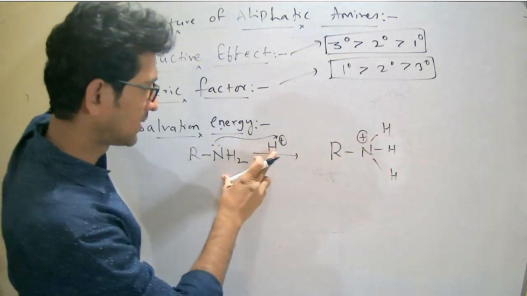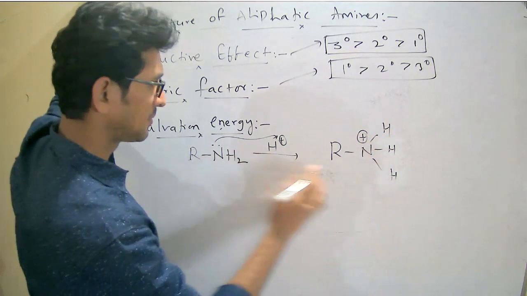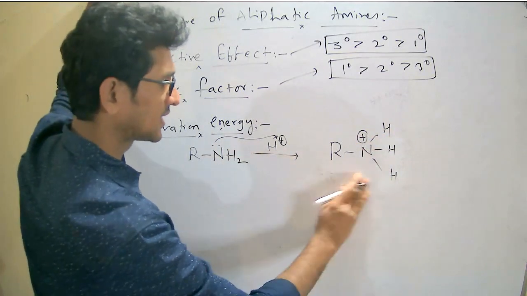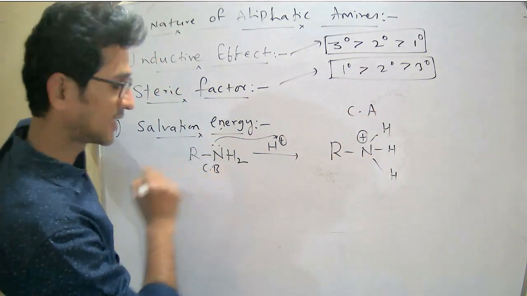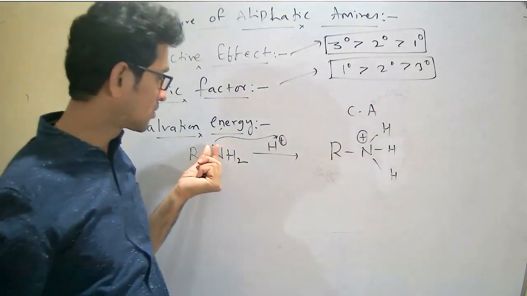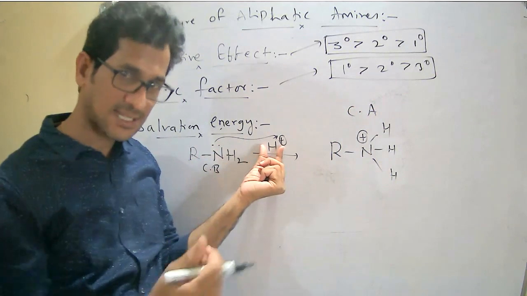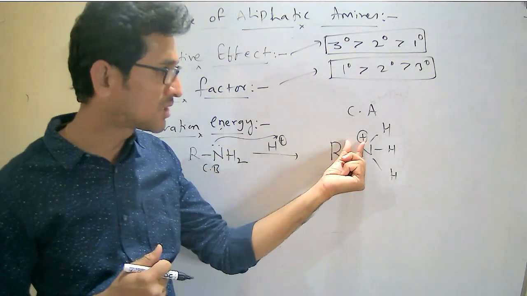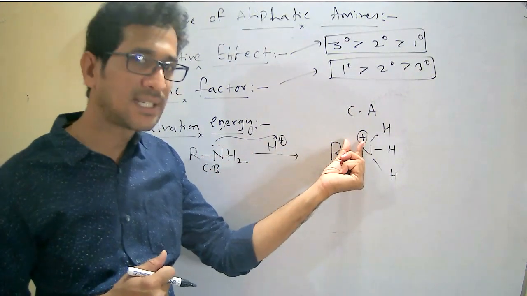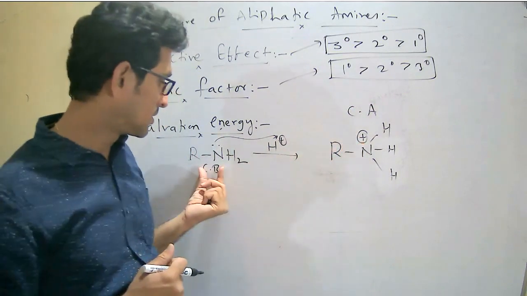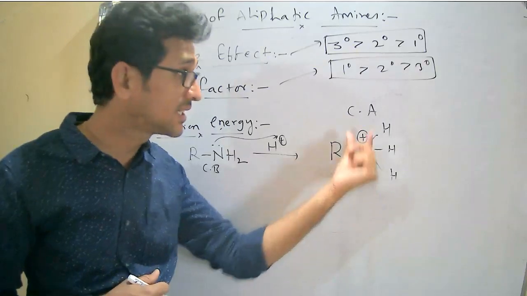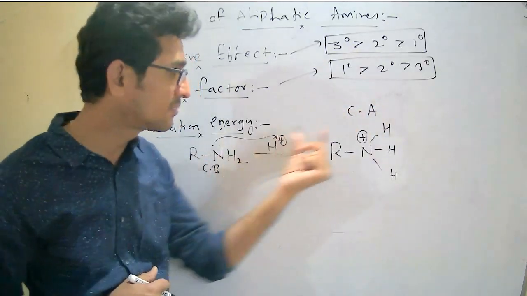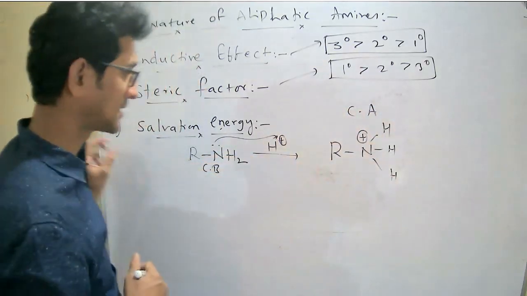So it is donating a lone pair, meaning it is a base, and this is the conjugate acid. And this is the conjugate base. Donating the lone pair to the proton means accepting the proton, then a positive charge appears. So the basic nature of the conjugate pair depends on the stability of the conjugate acid.